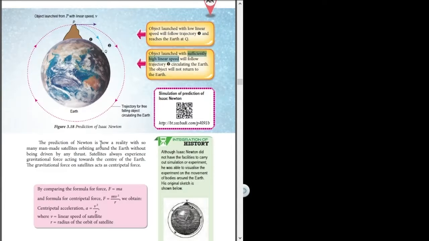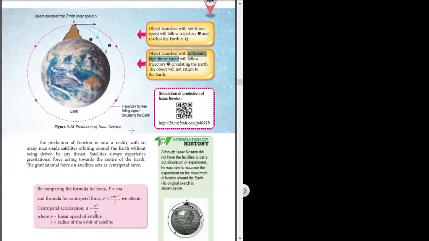How can we take centripetal force into consideration when dealing with the topic of gravitation, especially the motion of planetary objects such as the moon, a satellite, or any other object orbiting the Earth or other planets? We want to find out the speed, the mass, and anything related to the motion of this object.